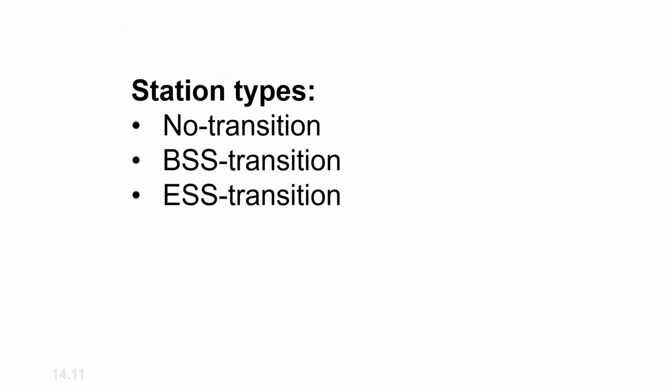The station types are basically classified into three. The first one is non-transition. In this case, the station either is not moving or is moving within the BSS. A station with a BSS transition mobility can move from one BSS to another BSS but within the ESS zone, whereas a station with ESS transition mobility can move from one ESS to another ESS.